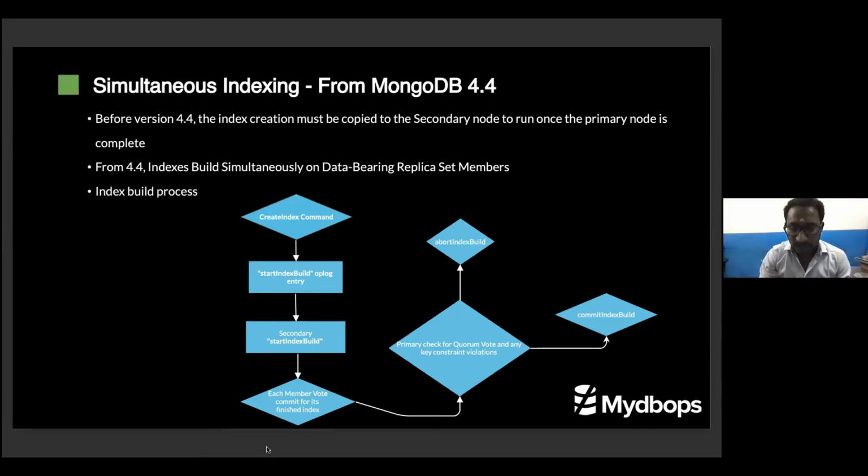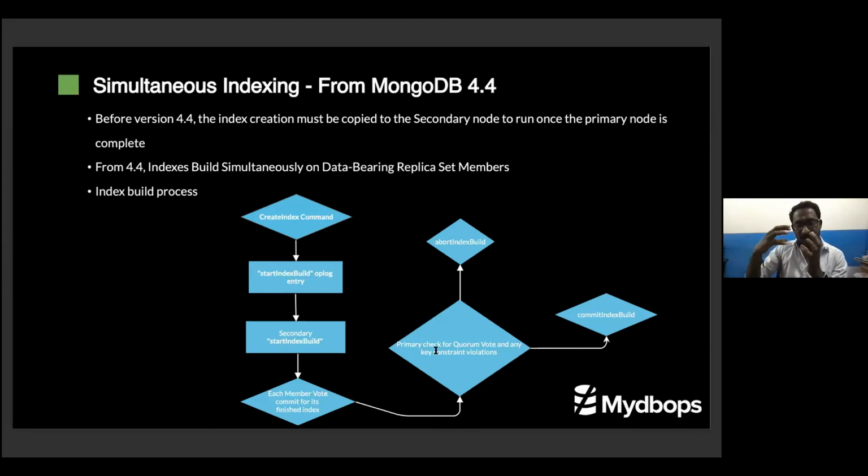So this is the flowchart I created for this use case. Whenever you are executing the create index command in primary, the start index build oplog entry will be inserted into the oplog with the exact index creation command. All the secondaries will get it and start the index build. Once the index build is done, each secondary will vote to the quorum of primary.